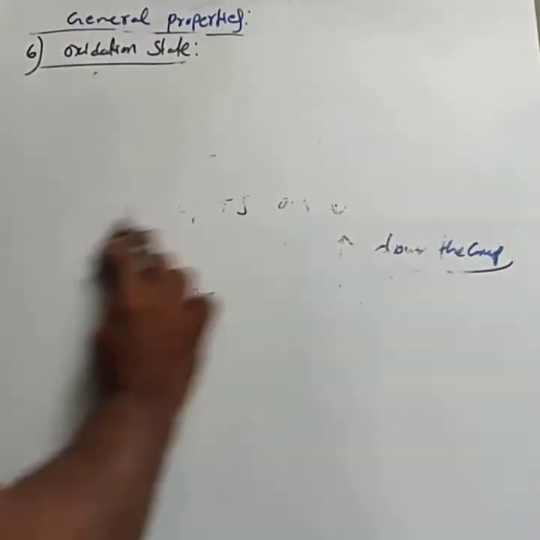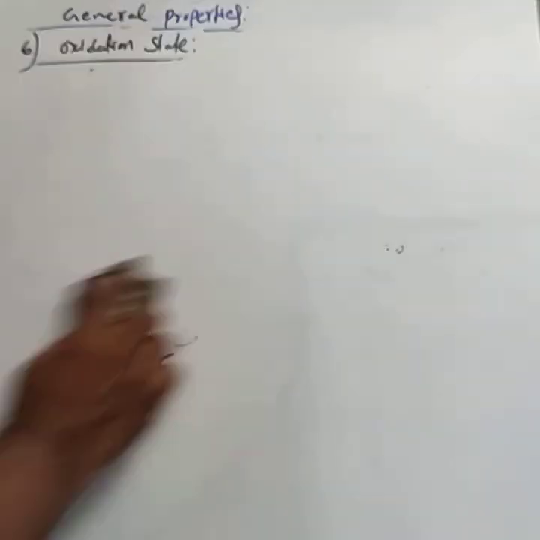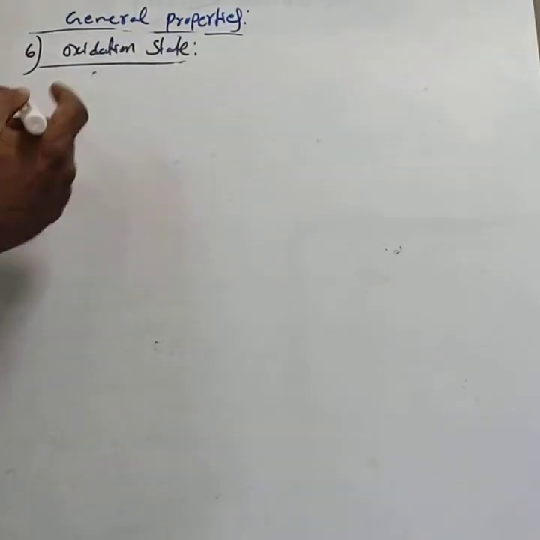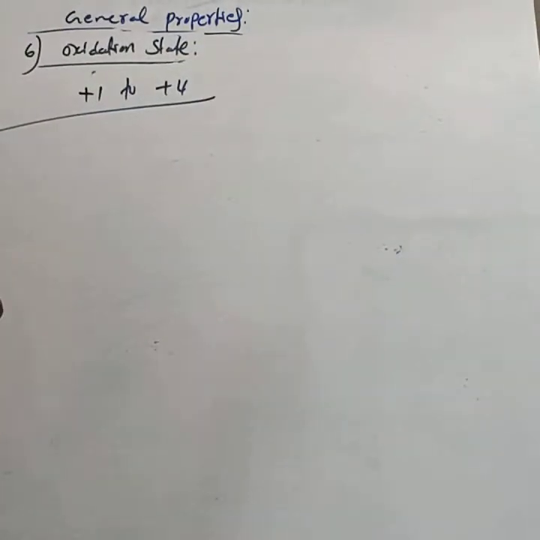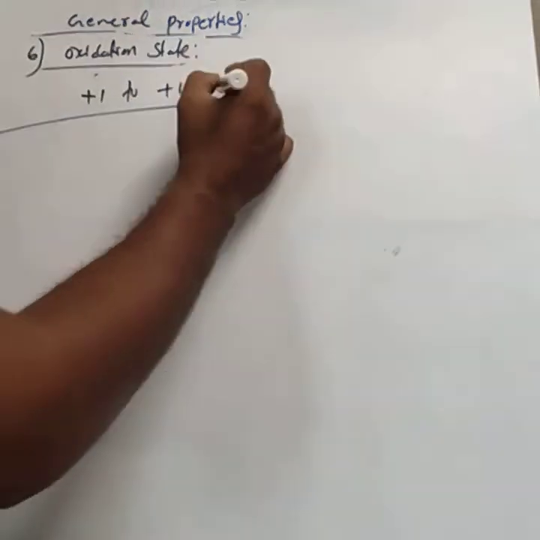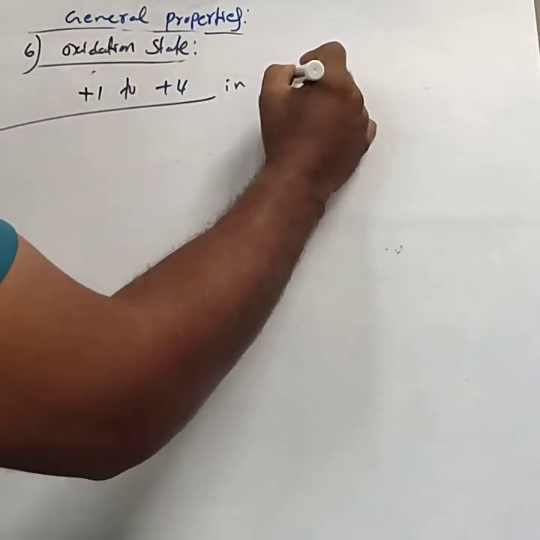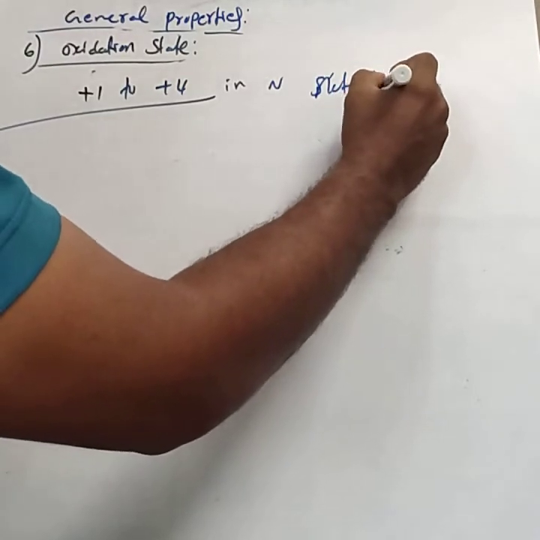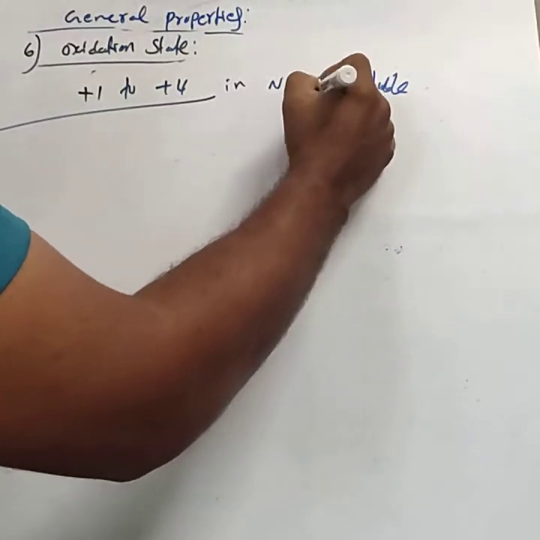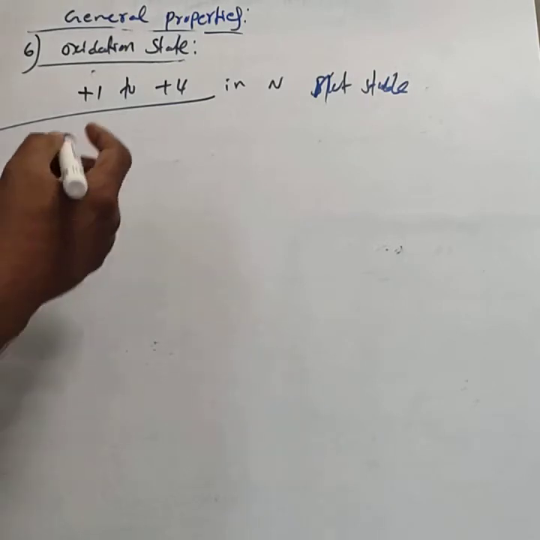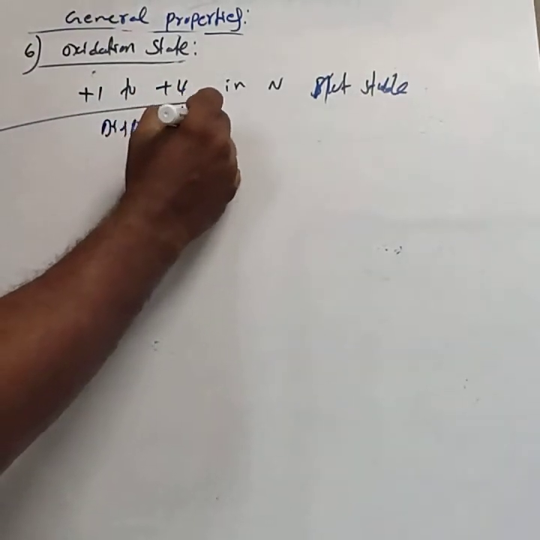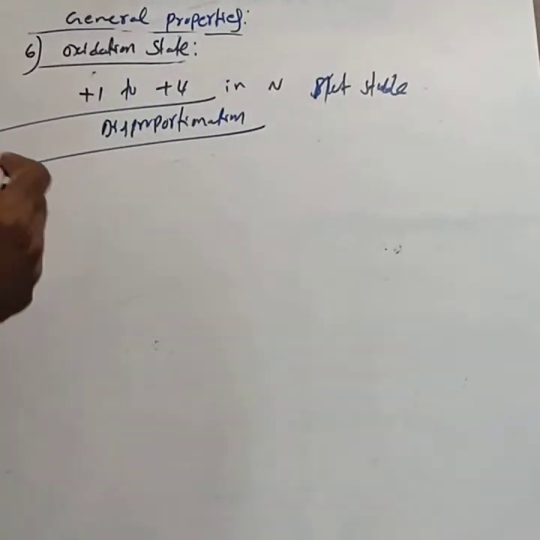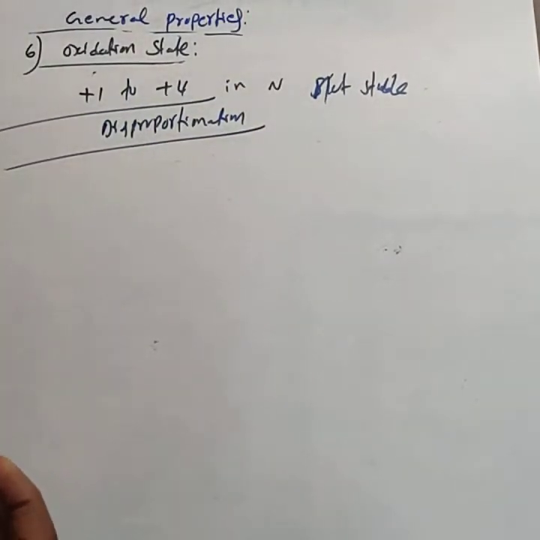That is most important. Then consider nitrogen: the +1 to +4 oxidation states in nitrogen are not stable.